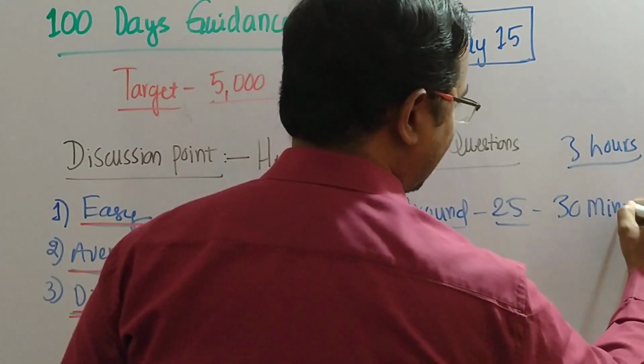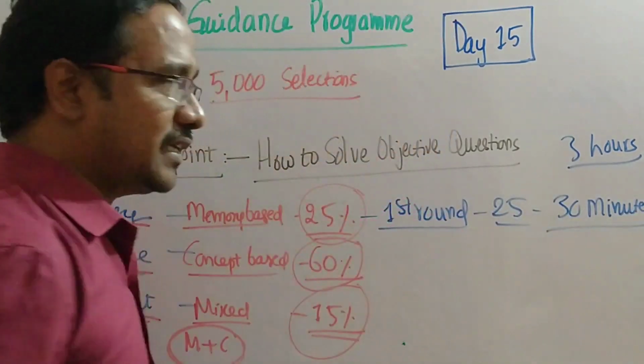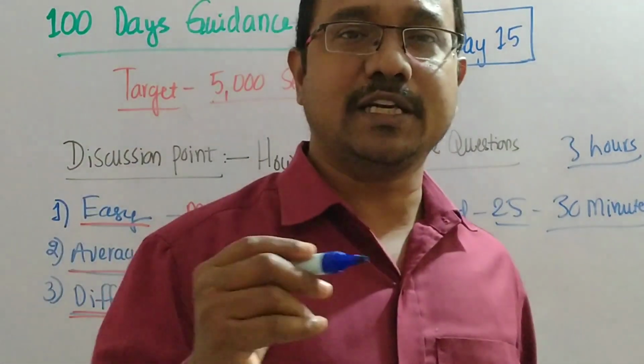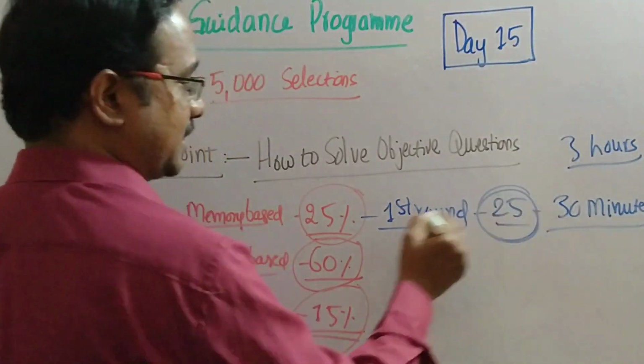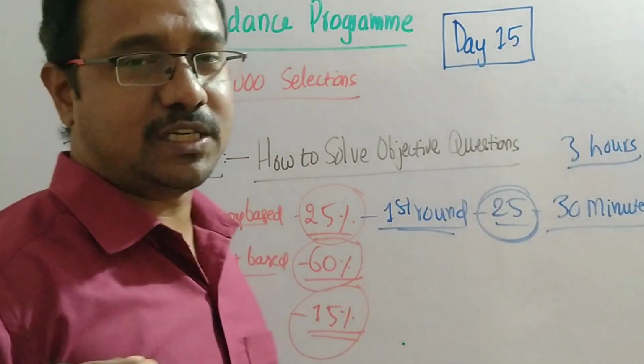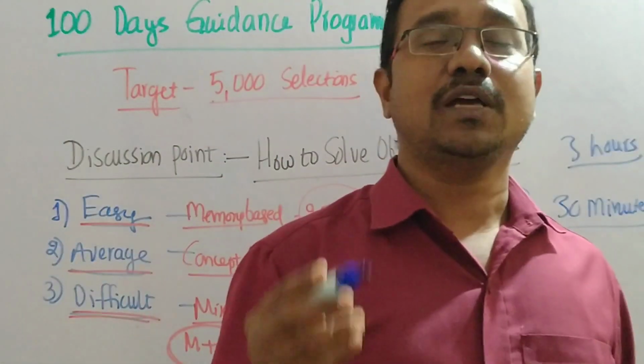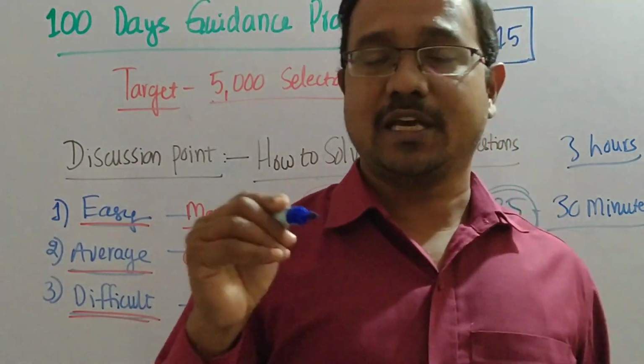That means in the first 30 minutes, you have to solve at least 25 questions. Those are very easy questions. Easy questions means you have already studied them. They are very easy.